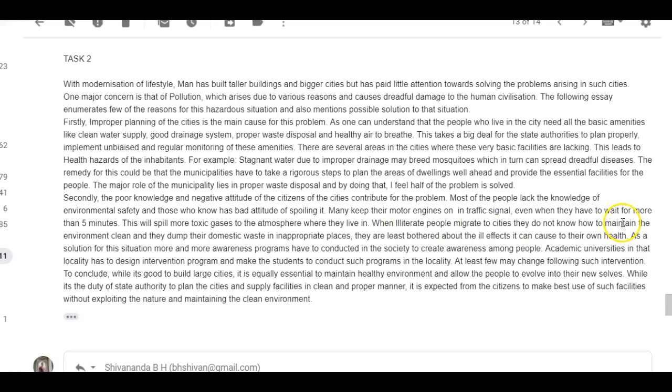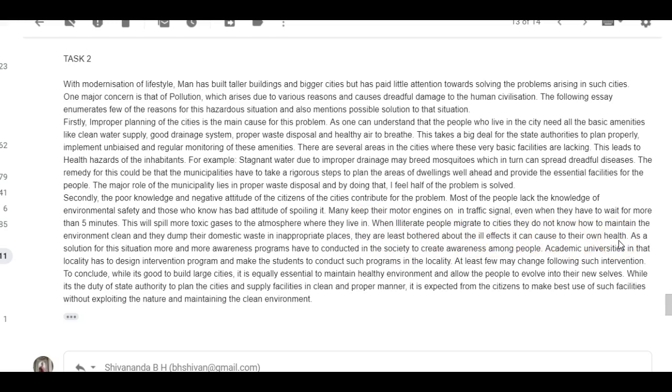And we don't say maintain the environment clean. We say to maintain the environment or to keep the environment clean. And then you needed some sort of a linker here. You needed some sort of punctuation, but this is really awkward right here. So you could have said as a result, or and in fact they are not bothered about the ill effects it can create to their own health.